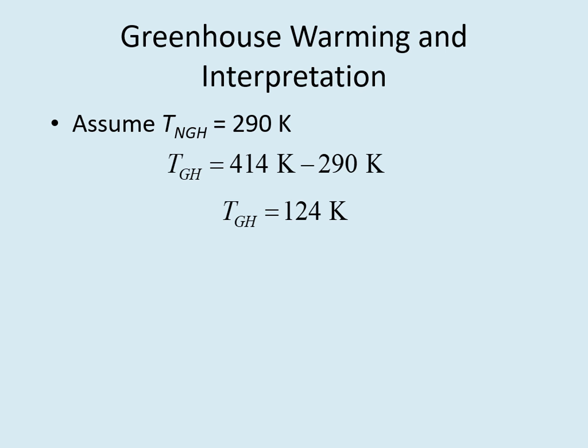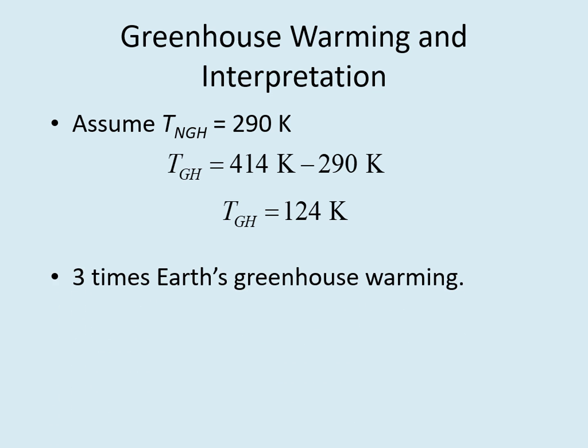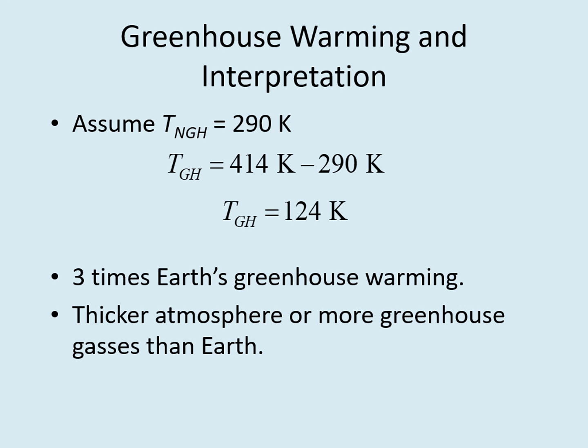So this leads us to part D of this question on the implications. If we compare this much greenhouse warming to planets in our solar system, we see that this planet has 3 times as much greenhouse warming as the Earth, but far less than Venus has. This suggests that the planet's atmosphere has significantly more greenhouse gases than the Earth has. This could be because it has a much thicker atmosphere, or just that greenhouse gases make up a larger part of its atmosphere. Remember that greenhouse gases are only a small fraction of the Earth's atmosphere. So it would be reasonable to say this planet's atmosphere is as dense or denser than the Earth's.